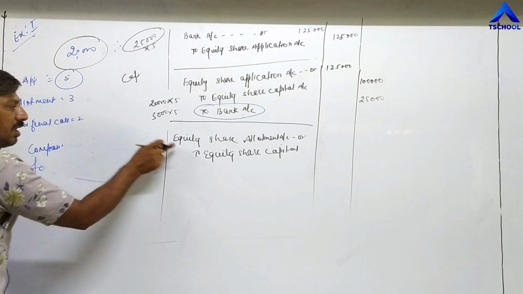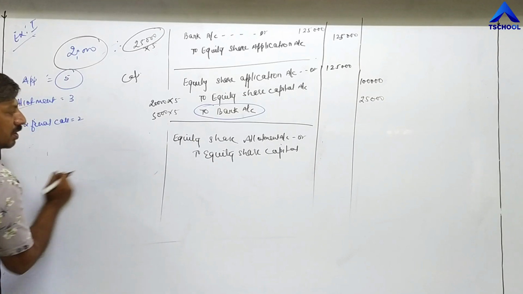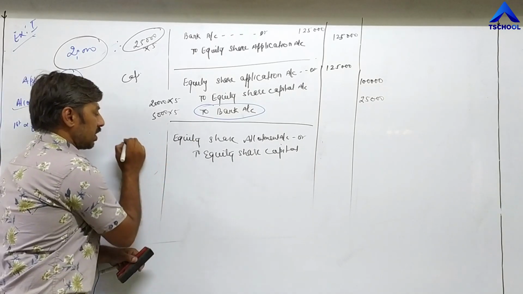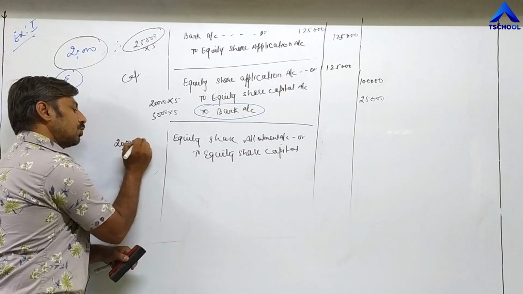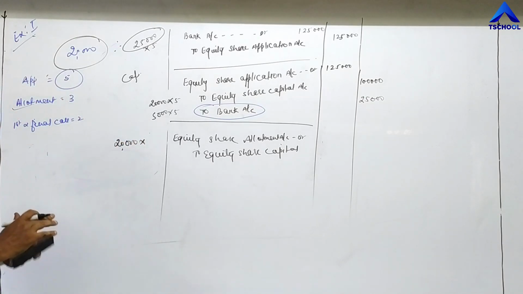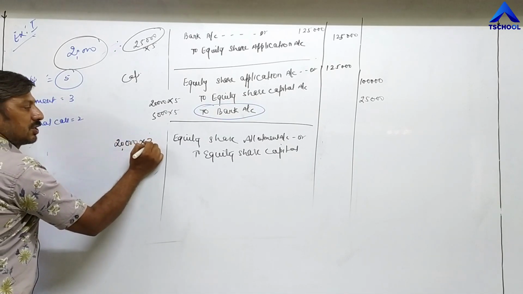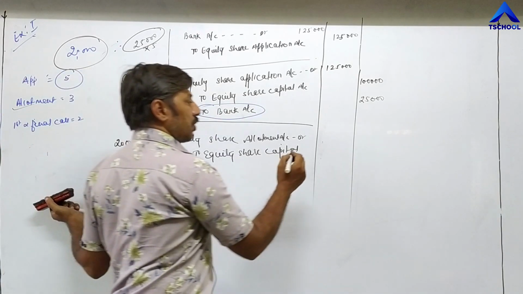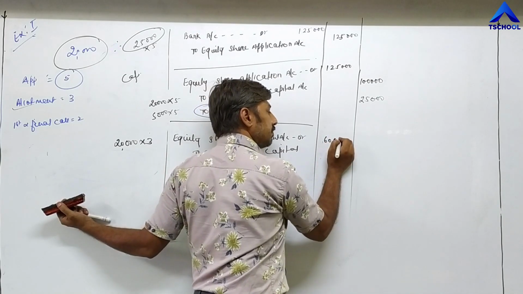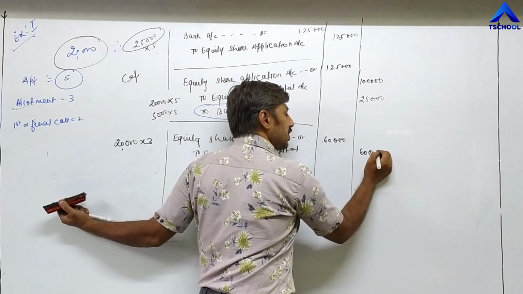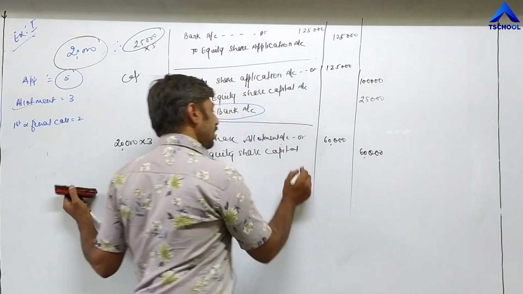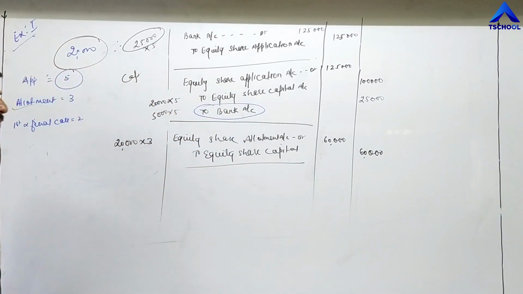So we have to pass this entry for 20,000 shares. On each share the company has to receive 3 rupees as the second installment. 20,000 into 3, 60,000 rupees. This is the advance entry.